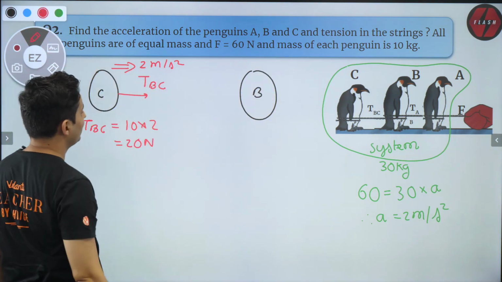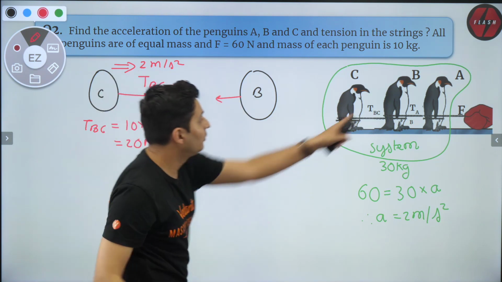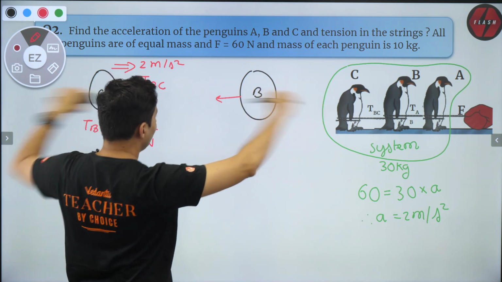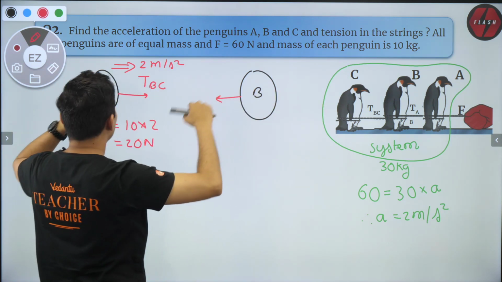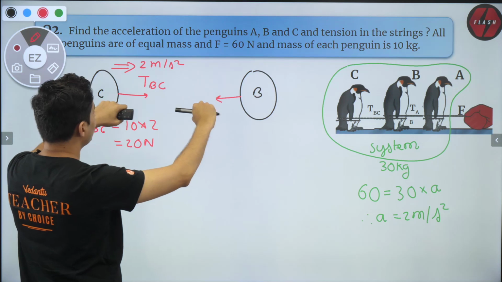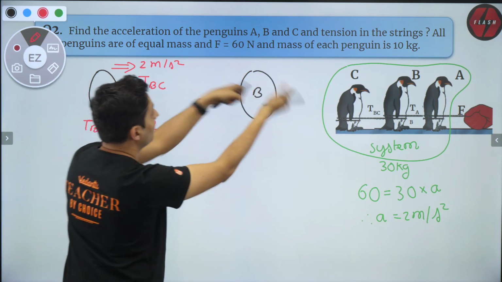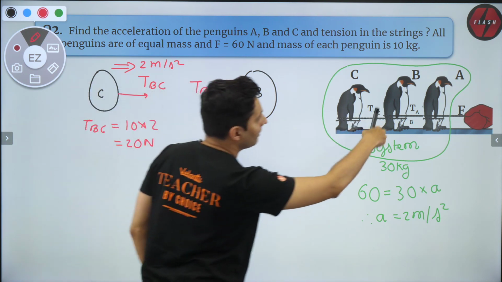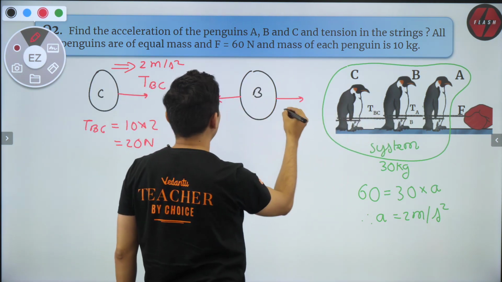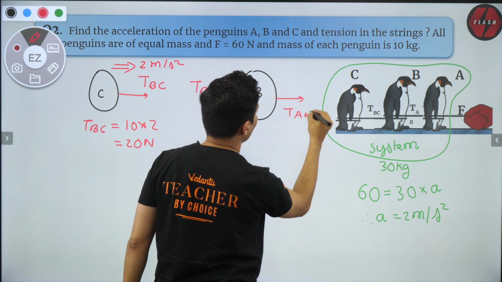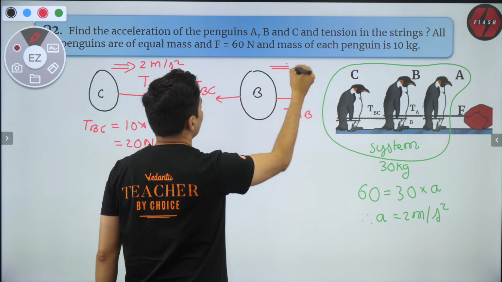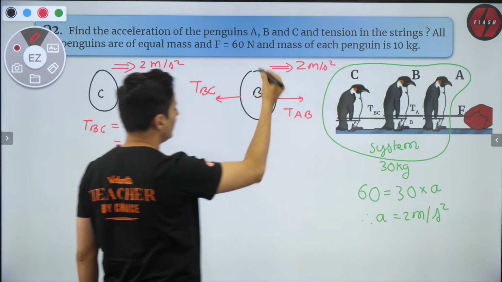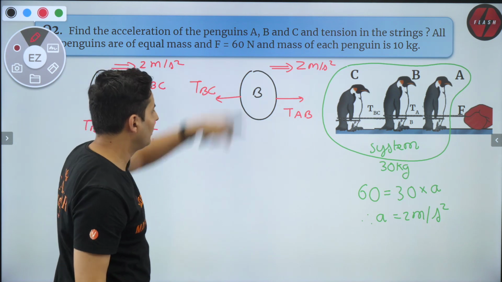Okay, what are the forces acting on it? Well, a tension force from here. Why? Because there is a thread connecting here. That thread will pull both the penguins like this. This same thread between B and C will pull C this way, but it will pull B this way. That's why tension BC will be this way. And the thread between A and B will pull it that way. That is tension AB. And it will also have some acceleration of 2. That's given. Weight, friction, normal will not be there or will not matter.